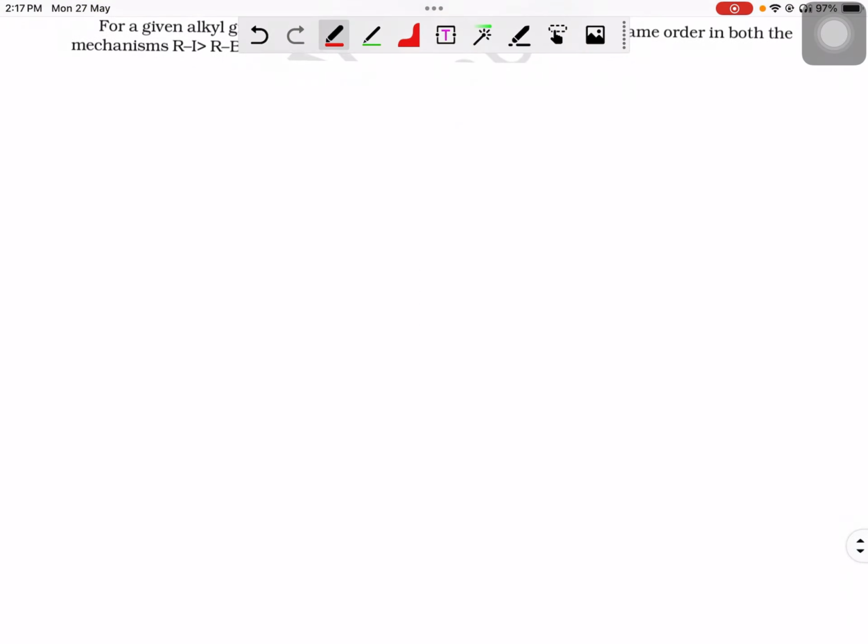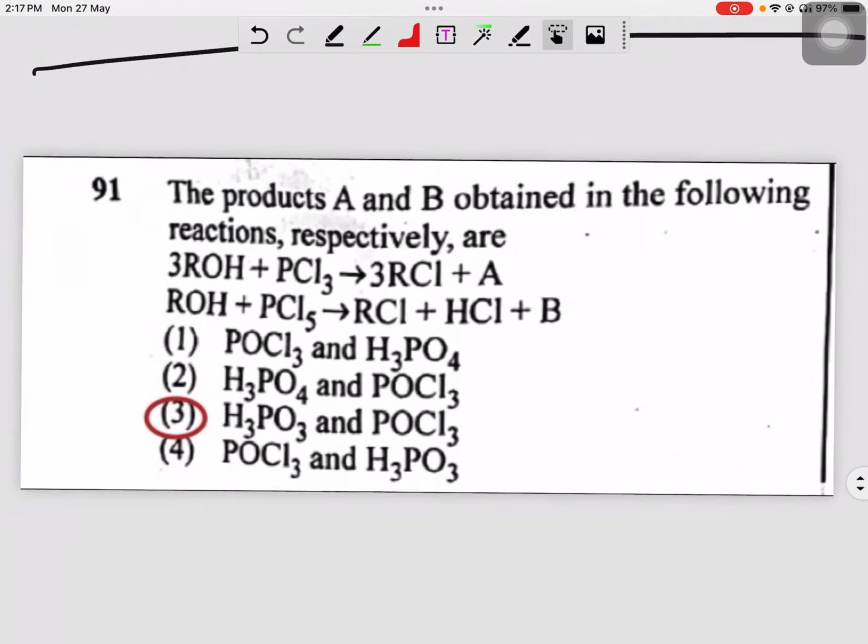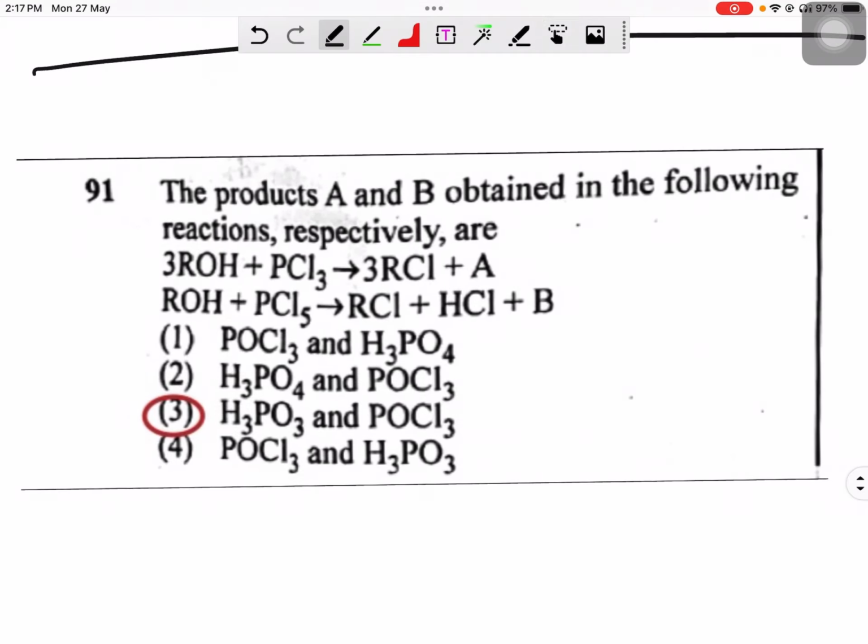The next question is regarding the preparation of alkyl halides from alcohols. You can see there are two reactions given. The products A and B are obtained in the following reactions. In the first reaction, phosphorus trichloride is the reactant, and in the second reaction, phosphorus pentachloride is used. You have byproducts coming in both reactions, and that is what is asked as the answer. In this question, the third option is the correct answer.